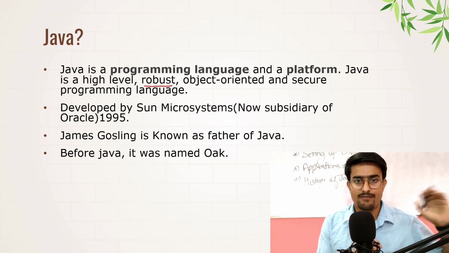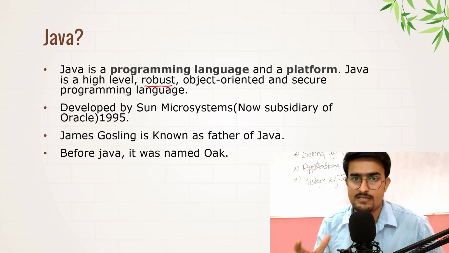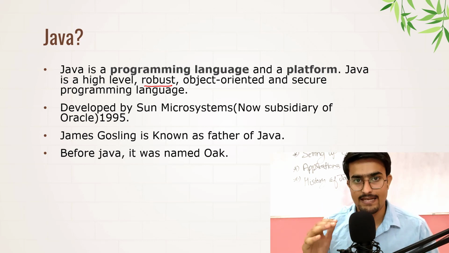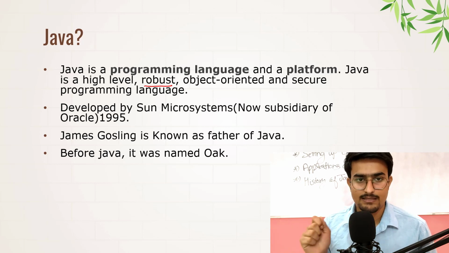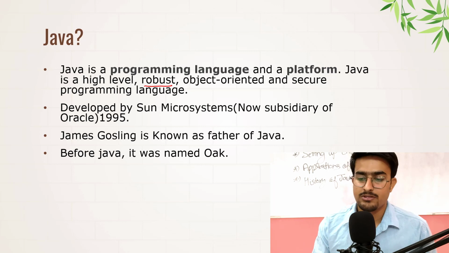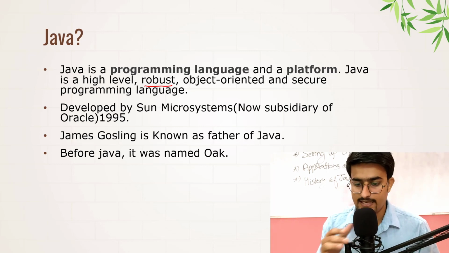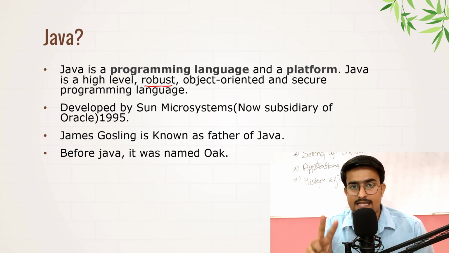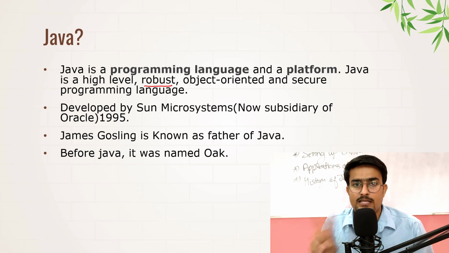Many developers were having problems while they were coding and making apps in C or C++, because that was the popular language at that time. So Java was made to make tasks simpler for each and every developer. It was named Oak, but there was already a company named Oak, so they decided to go with some other name. There were basically two competitors in the bucket list: one was Java and the other was Silk.